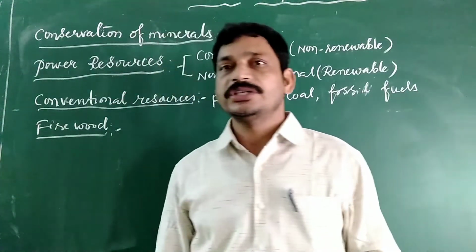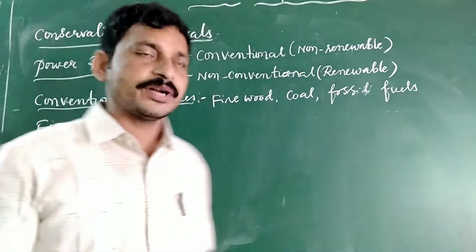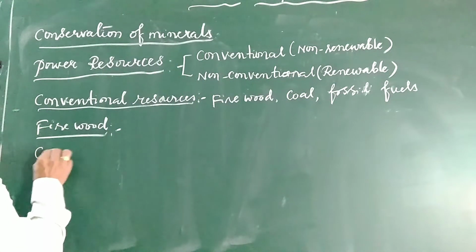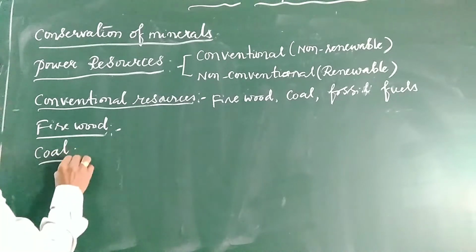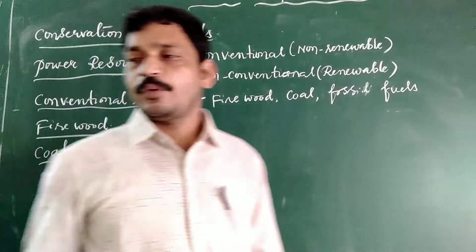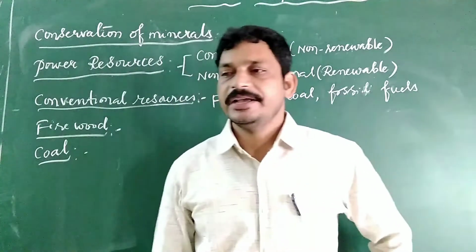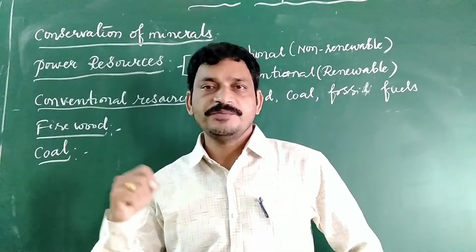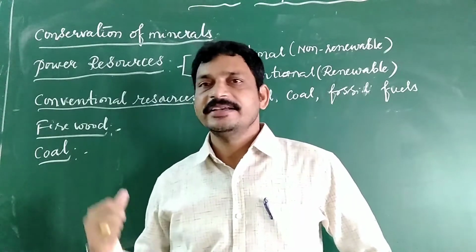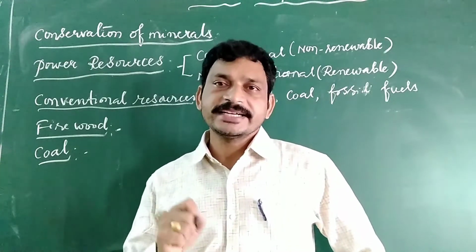That is the firewood. The second most important one is coal. It is a very important fossil fuel, and the most abundantly found fossil fuel is coal.